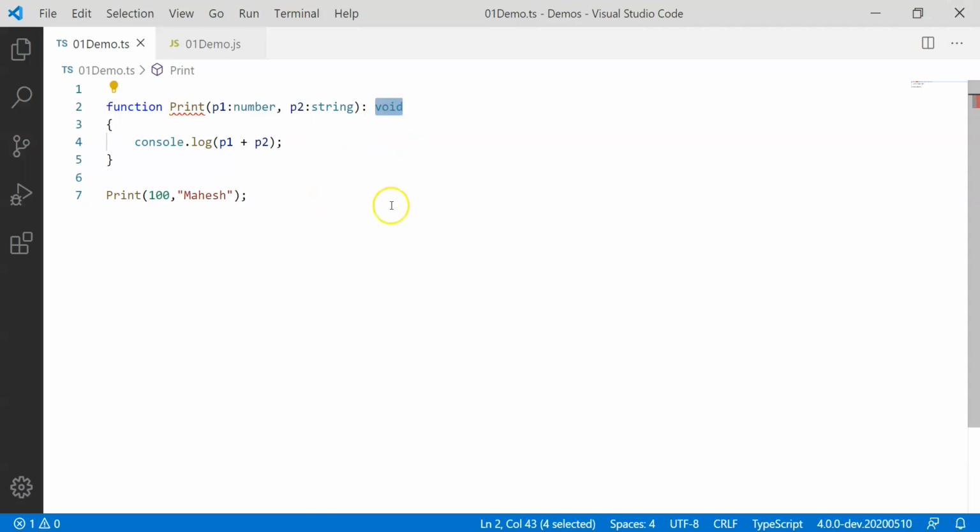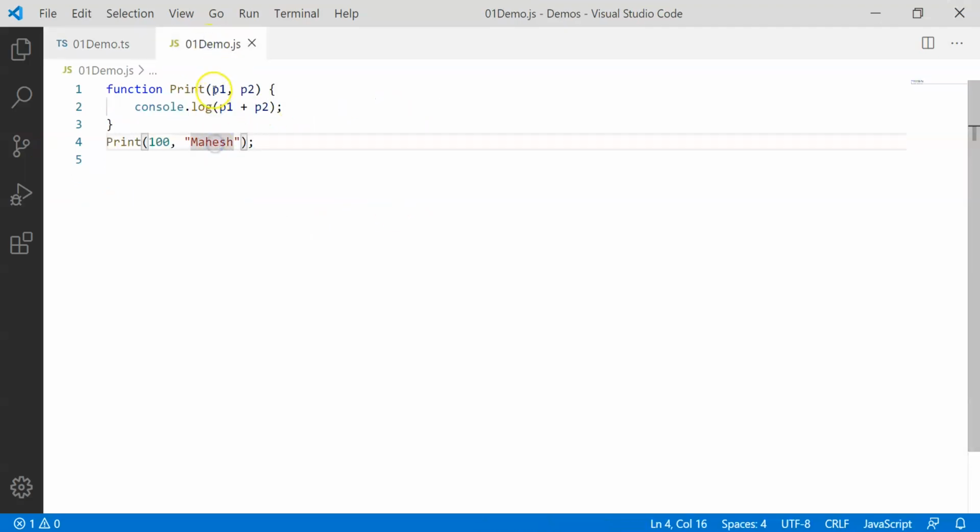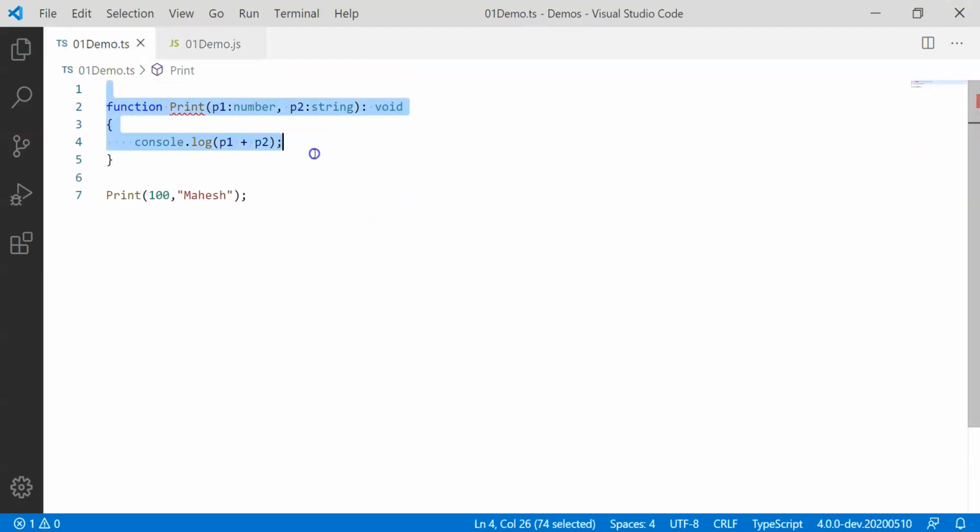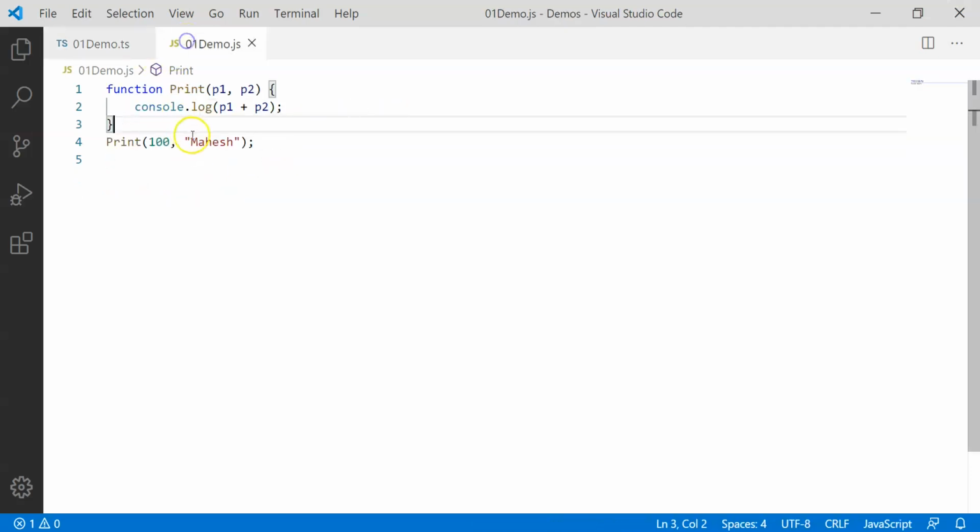And in case of the .js file, what it has done is it has simply picked up p1 and p2, which means JavaScript syntax remains as it is, and TypeScript syntax just forces you not to have any kind of errors in JavaScript. If you end up writing code in TypeScript in this manner, you will find out ultimately during transpilation you will have errors, warnings, and then if you fix those, ultimately your JavaScript code is not going to have any kind of a problem at all.